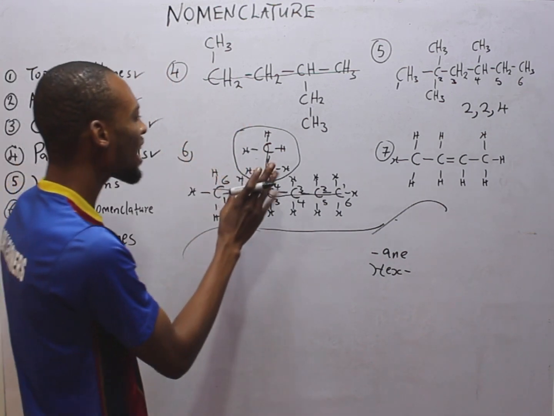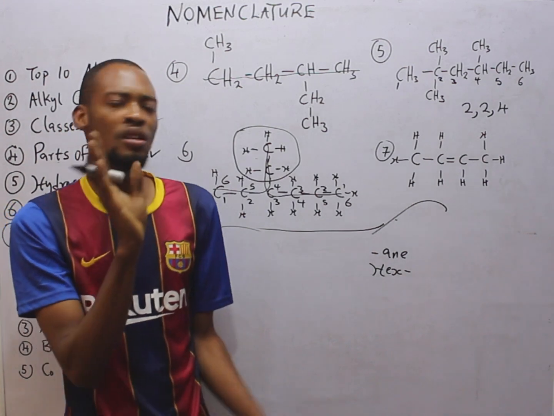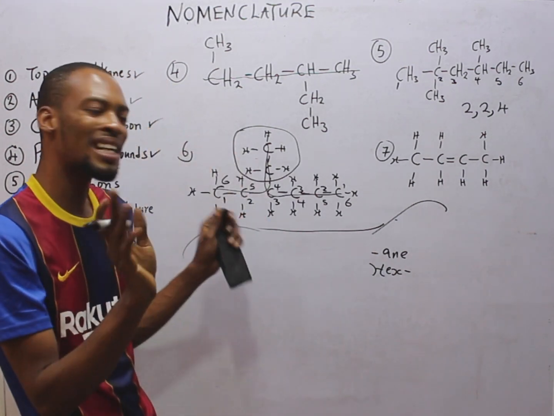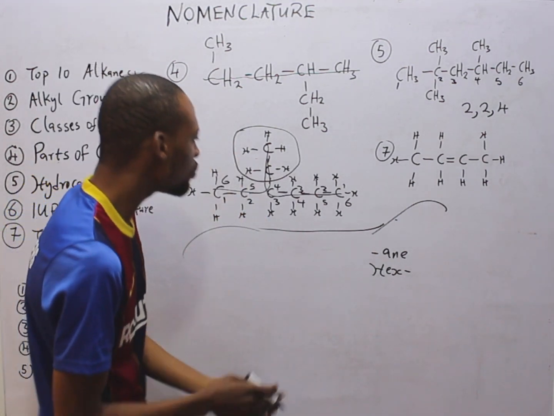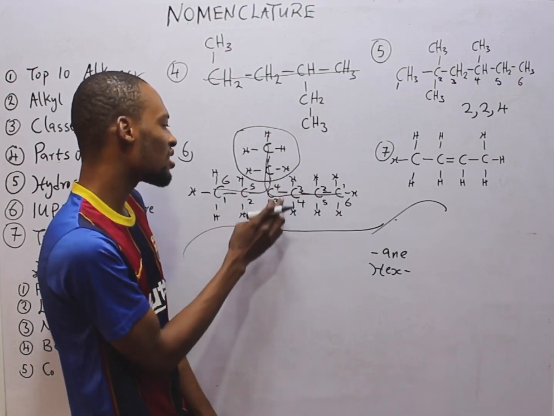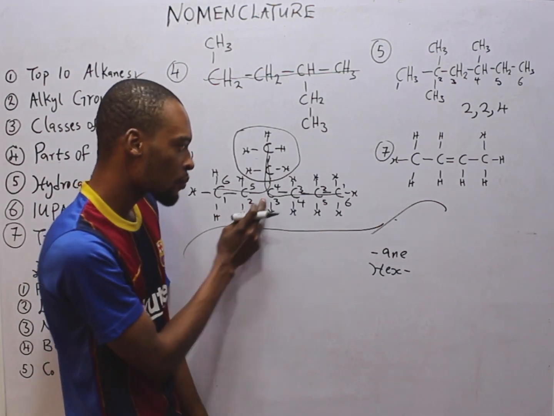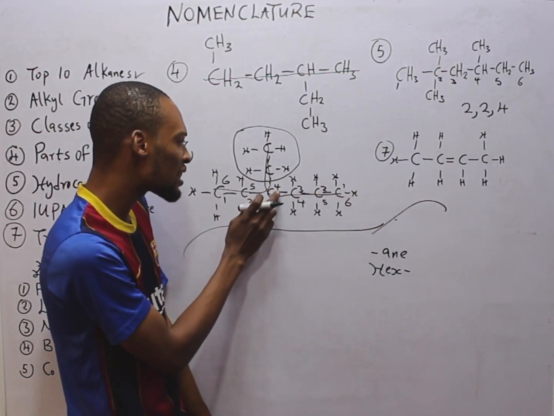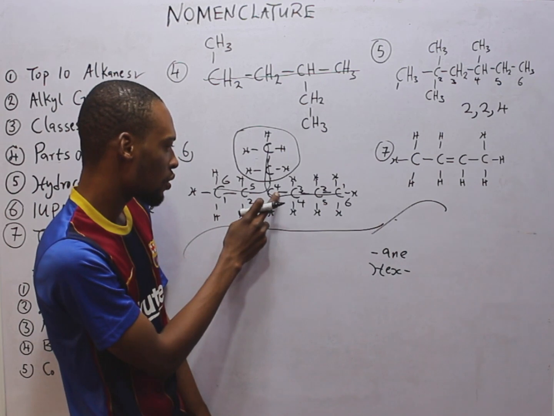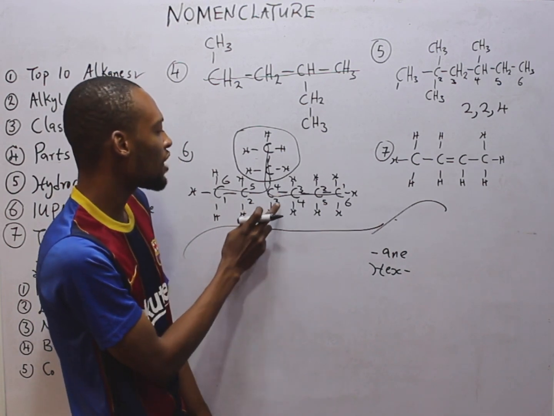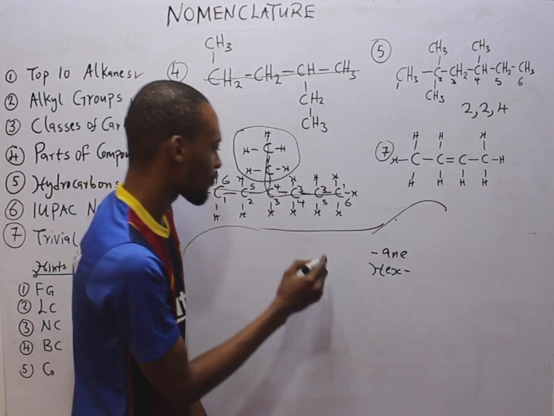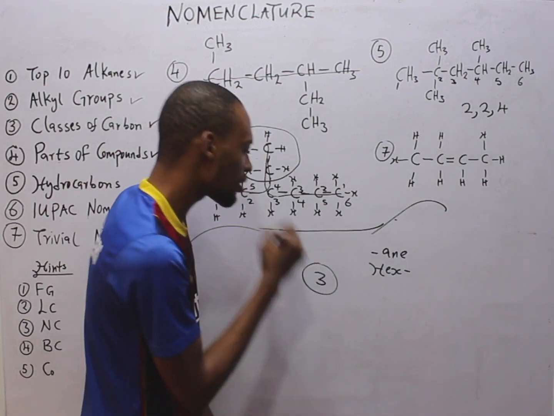Now, identifying the branch, this means we cannot go with just any of the numbering. We have to choose one, and which one are we going with? The one that gives this branch the lowest numbering. Counting from here, this branch will be in carbon 3. Counting from the other way around, this branch will be in carbon 4. Therefore, we have to go with the one that gives it carbon 3. So the branch is in carbon 3.